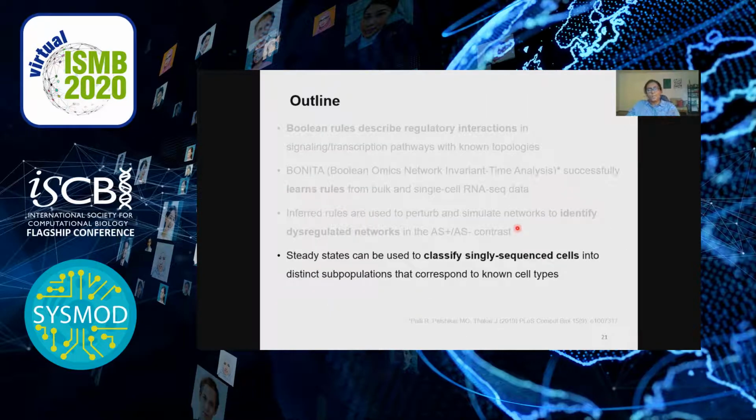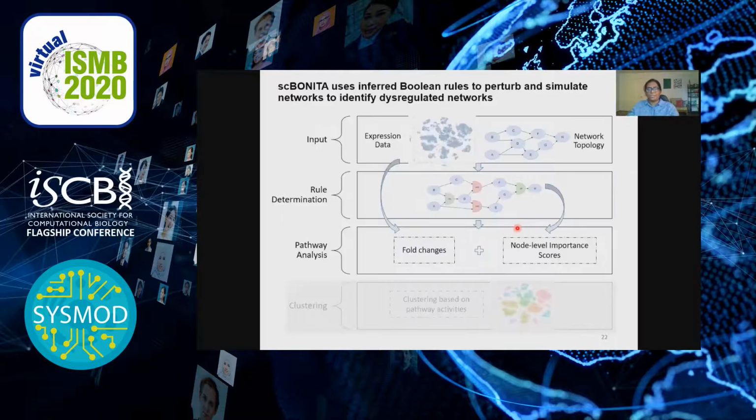We use the rule determination algorithm to infer rules for a set of biological networks using the single-cell RNA-seq data from PBMCs from HIV-positive people. Our goal remained to understand the mechanics of HIV-associated atherosclerosis at the single-cell level, which motivated the development of this pathway analysis algorithm.